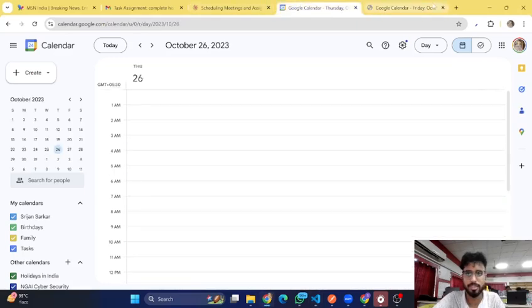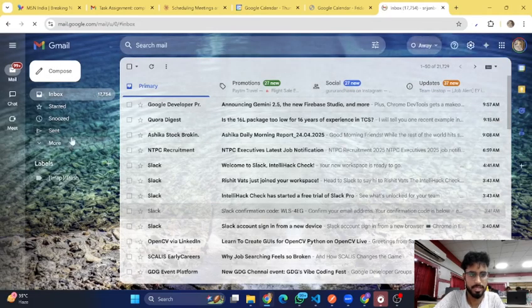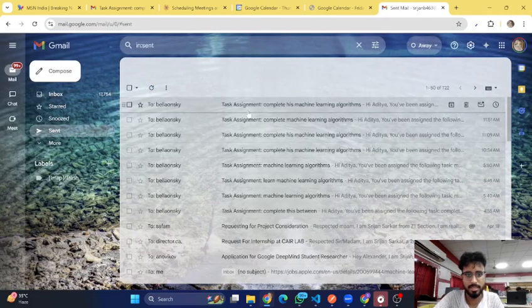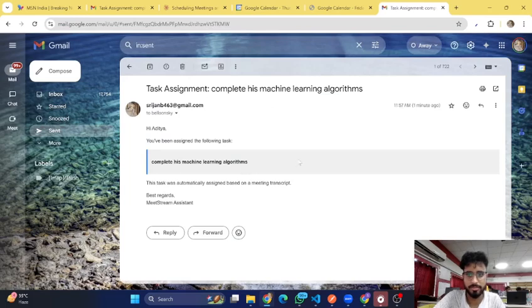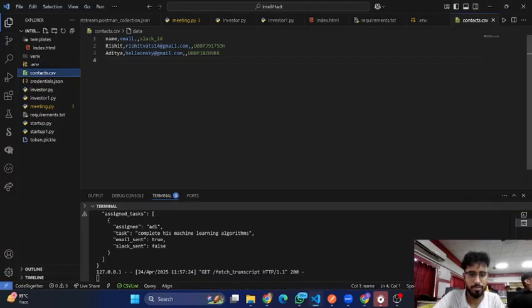For example, if I go to Gmail, go to the sent folder here. As you can see, to complete a machine learning, 1 minute ago. This is the email that has been sent to Aditya Belansky, as seen here.